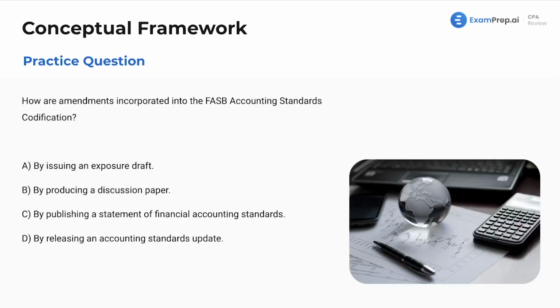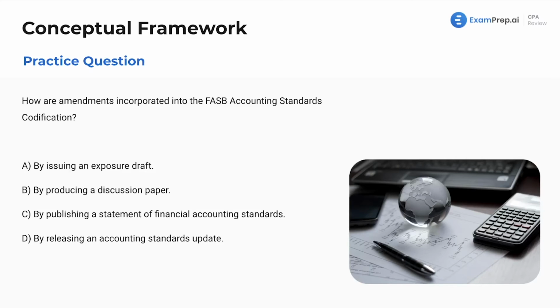Last but not least, we've got another question. How are amendments incorporated into the FASB accounting standards codification? Let's talk about this for a second. We do not have anything to memorize here. We have to simply just understand it. Remember, no charts. Now, the FASB codification, you might be familiar with that, and if you're not, well, that is going to be where you find your authoritative literature questions or the research questions. That's where you dig through and you cite what paragraph, what chapter, what line. That is essentially the whole list of all the rules per FASB, the Financial Accounting Standards Board.